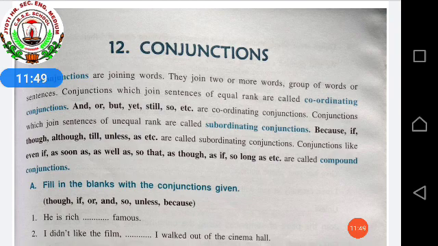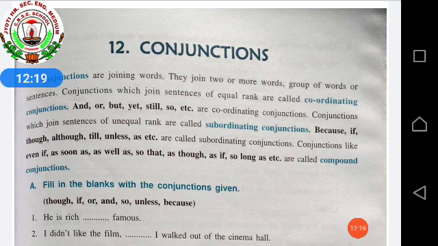And conjunctions which join sentences of unequal rank are called subordinating conjunctions: because, if, though, although, till, unless, as, etc. are called subordinating conjunctions. Conjunctions like even if, as soon as, as well as, so that, as though, as if, so long as, etc. are called compound conjunctions.